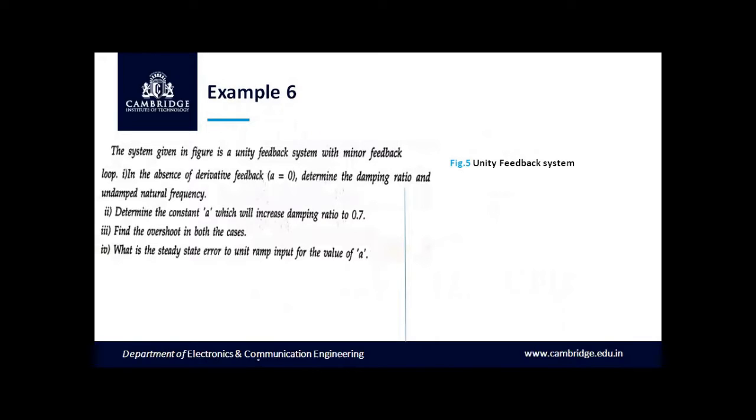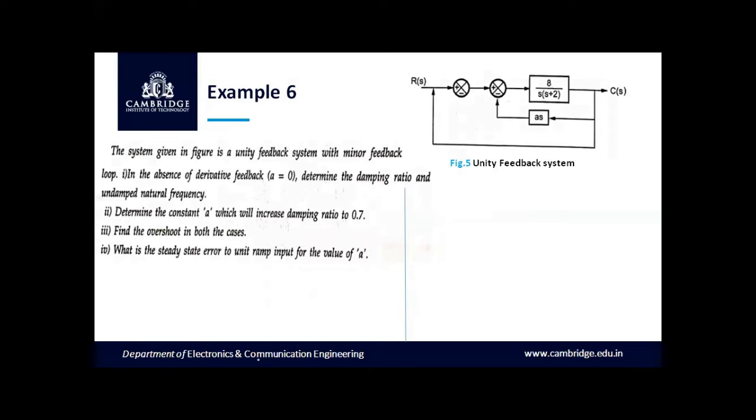A system given in the figure is a unity feedback system with minor feedback loop. Number 1, in the absence of derivative feedback, A is equal to 0, determine the damping ratio and undamped natural frequency. Number 2, determine the constant A which will increase the damping ratio to 0.7. Number 3, find the overshoot in both the cases. Number 4, what is the steady state error to unit ramp input for the value of A?